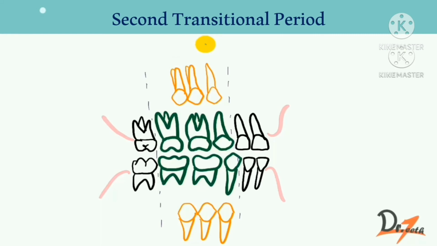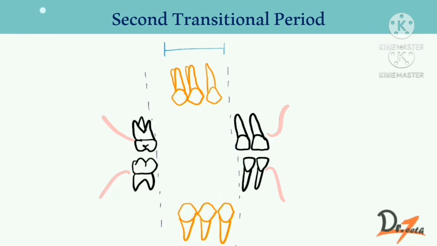Second transitional period, in which the combined mesiodistal width of the permanent canines and premolars is usually less than that of the primary canines and molars. This surplus space is called the leeway space. The second transitional period is characterized by the replacement of the primary molars and canines by the premolars and the permanent canine respectively.